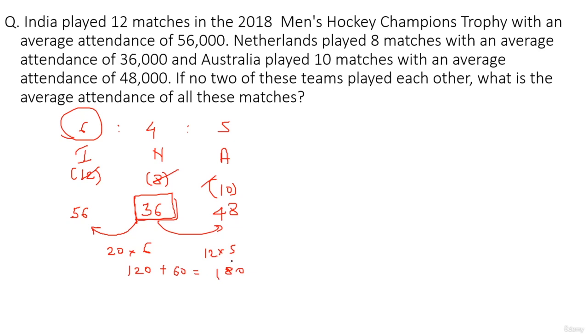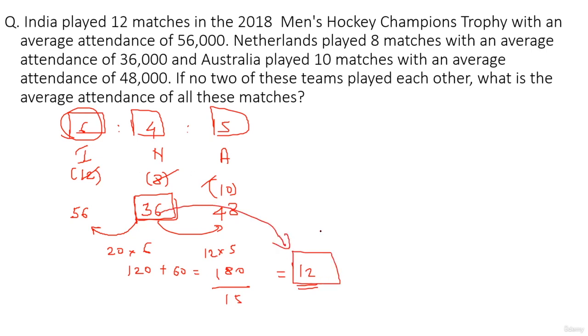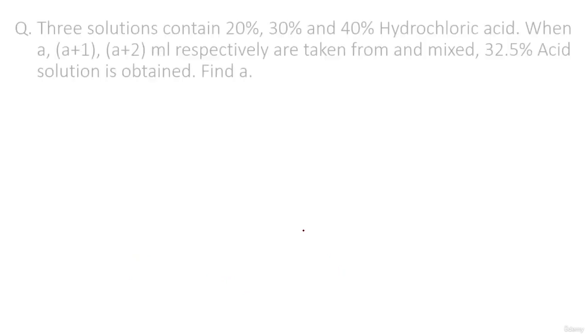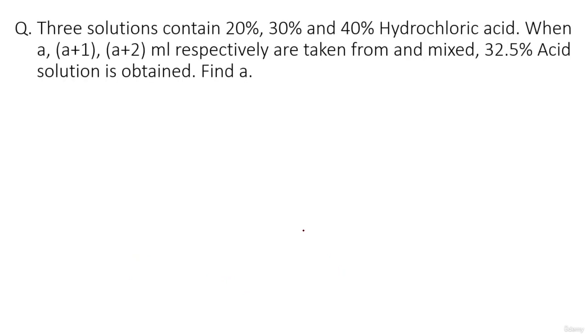Now what will we do with this 180 points? We will divide it among exactly 6 plus 4 plus 5 total people. How many total people here? 15. So 180 upon 15, the value is 12, right? That means your average is not 36, it's 36 plus 12, 48. See, seemingly difficult questions also turn out to be really very easy once you understand the concept of assumed average and deviations. Let's solve one really good question based on this, guys, and it is derived from a previous CAT question. So I want you all to just pause the video and try it out once.